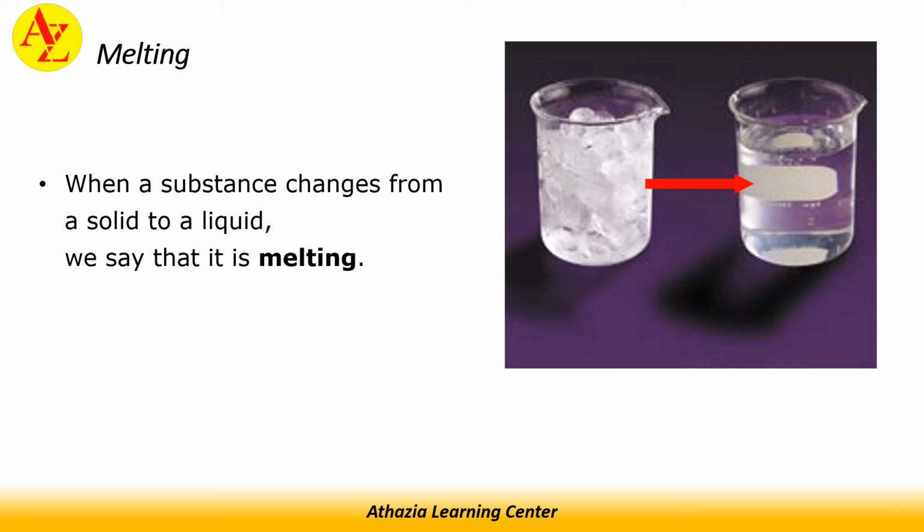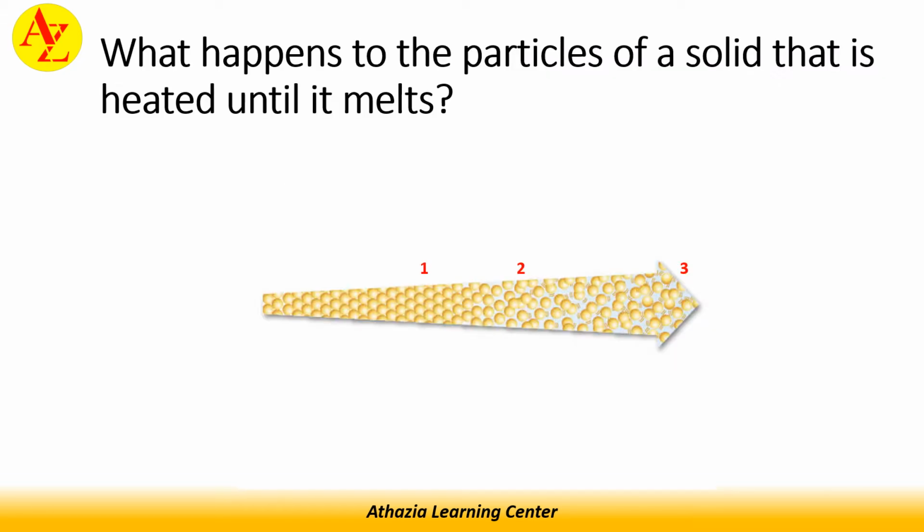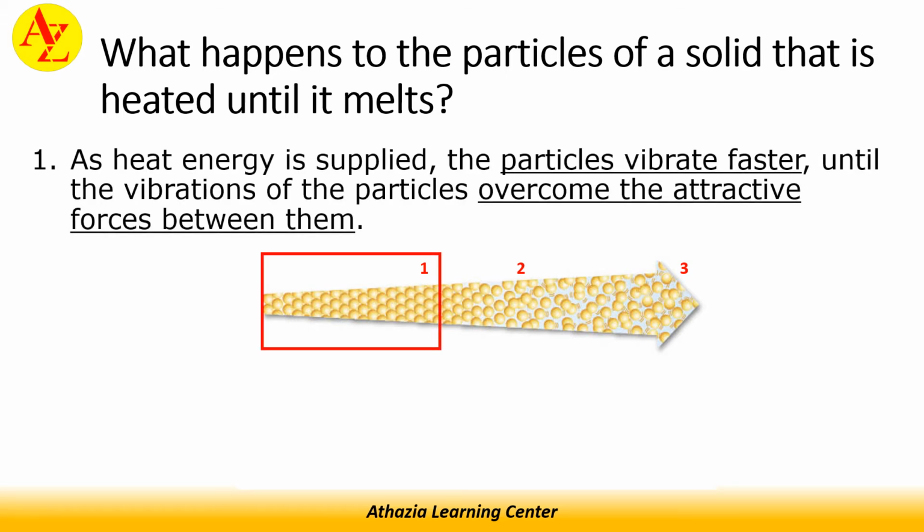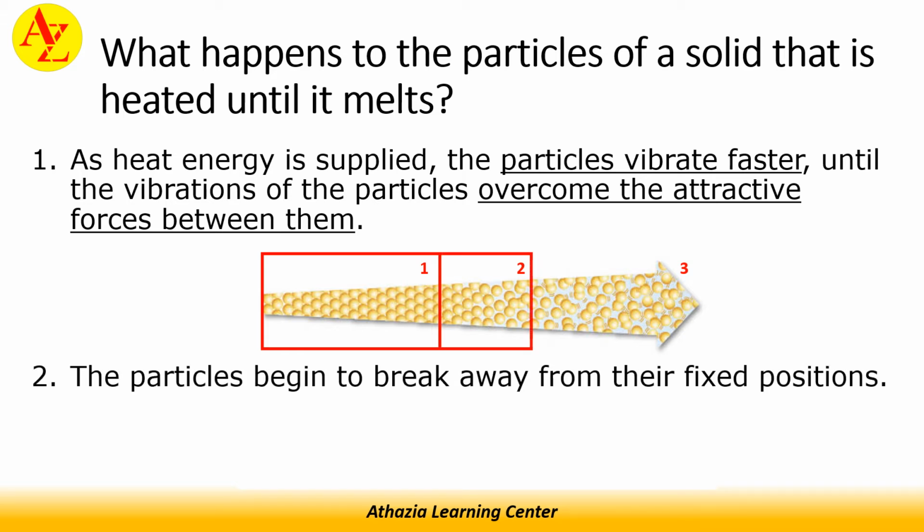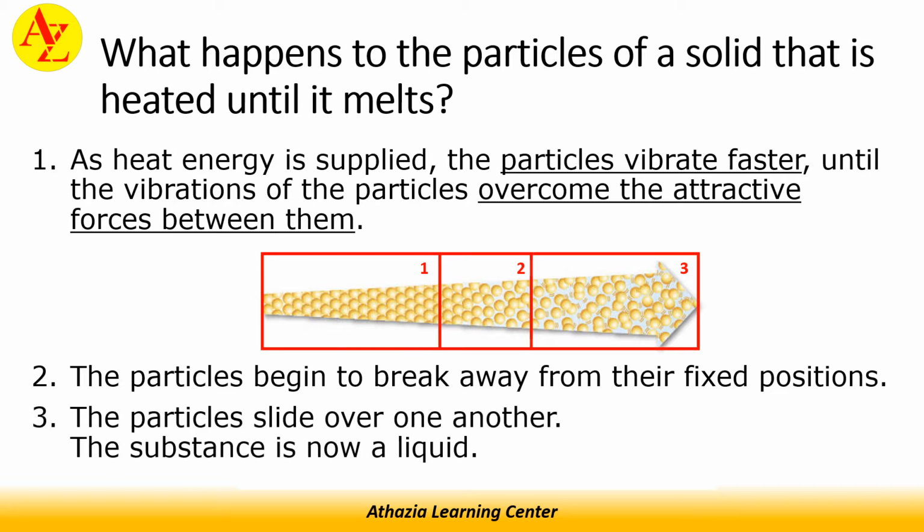When a substance changes from a solid to a liquid, we say that it is melting. What happens to the particles of a solid that is heated until it melts? As heat energy is supplied, the particles vibrate faster until the vibration overcomes the attractive forces between them. Then the particles begin to break away from their fixed positions, and lastly, the particles slide over one another. The substance is now a liquid. They no longer have a fixed position.